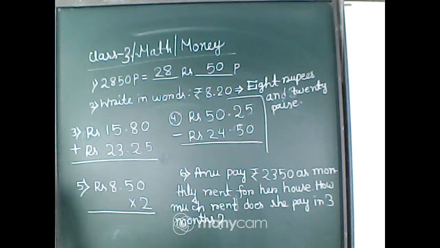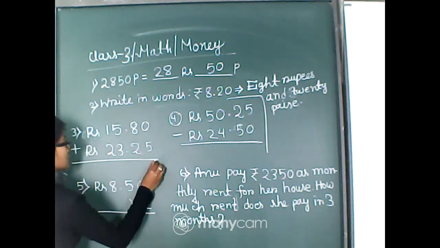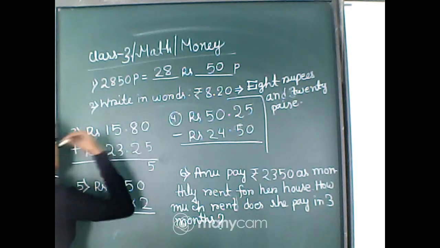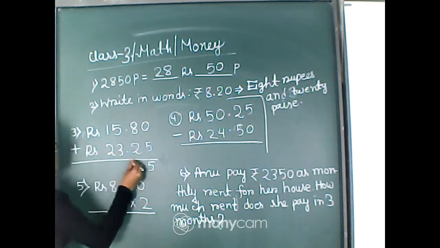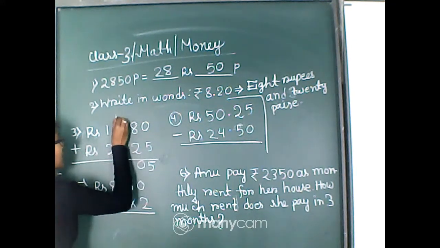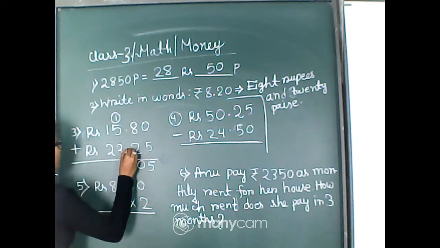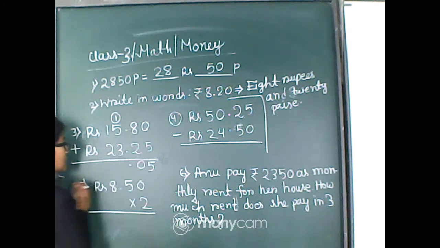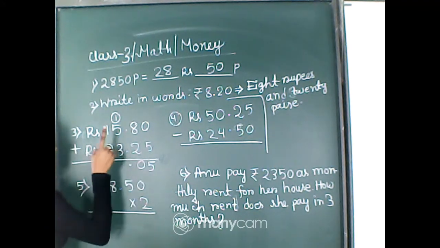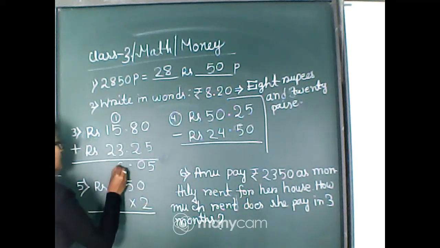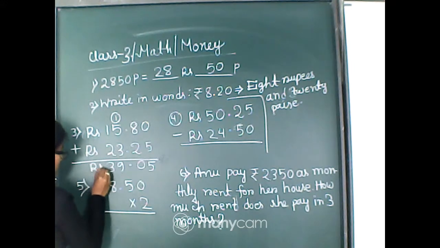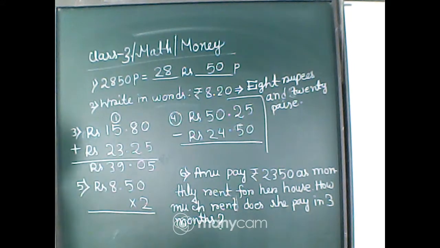Okay, let's see. Now 5 plus 0 is 5, 2 plus 8 is 10, so 0 is there, 1 carry. The next number, now here is the decimal, so here we will put the decimal. Now 3 plus 5 is 8 and 8 plus carry 1 is 9. Now 2 plus 1 is 3 and now it's rupees. Now it's 39.05.